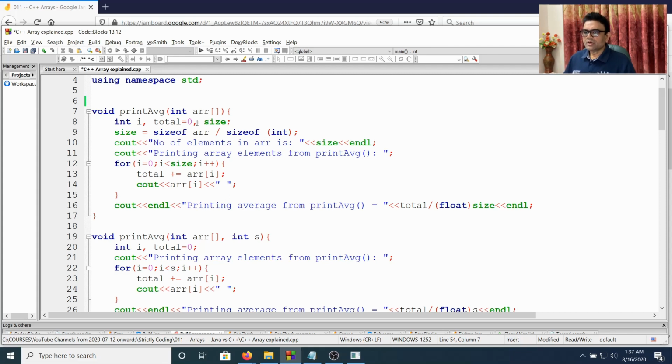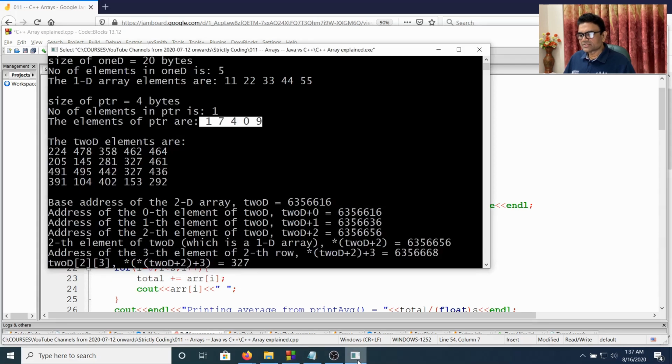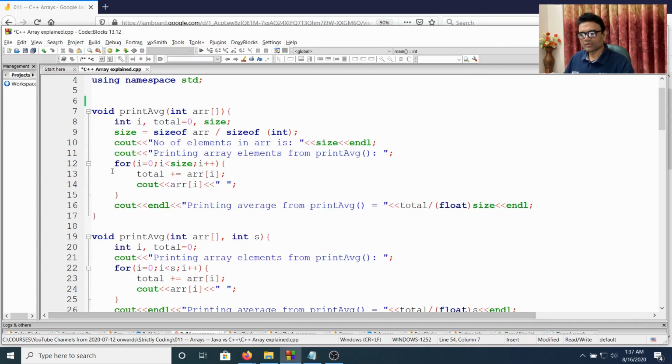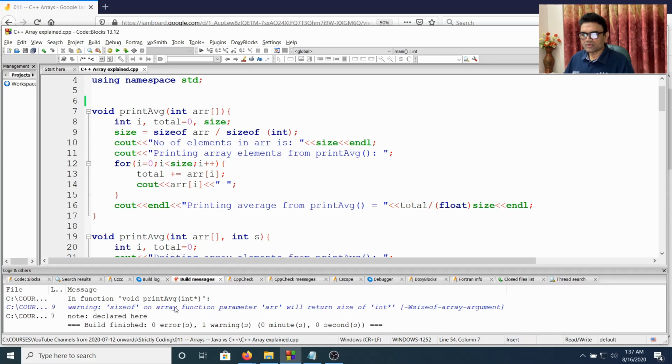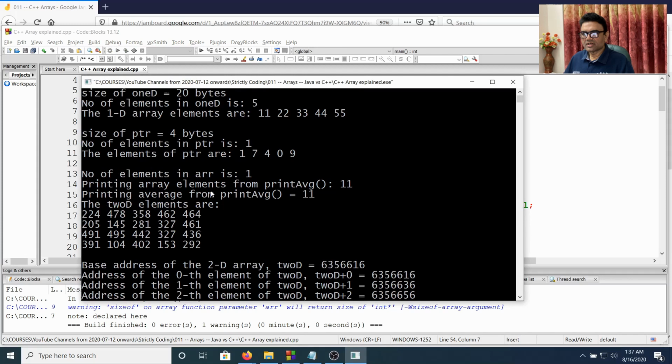So this will be executed, but the problem is, if I run this, first of all it will give me a warning. Let's run and understand why that warning is there. Now we have called the average function, so printing array elements from print average. Now instead of printing all 5, it is printing only 1.